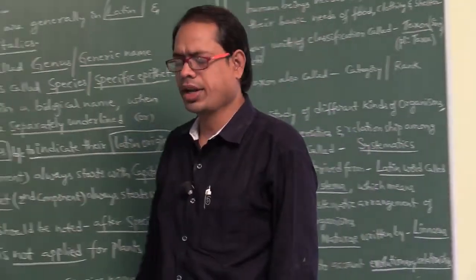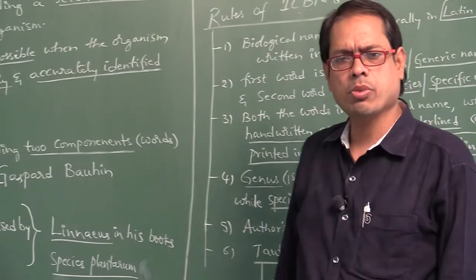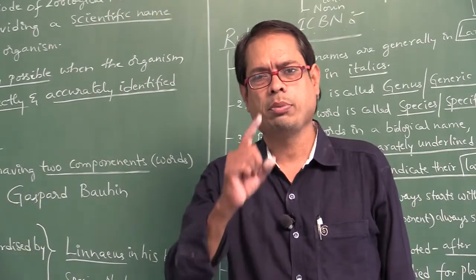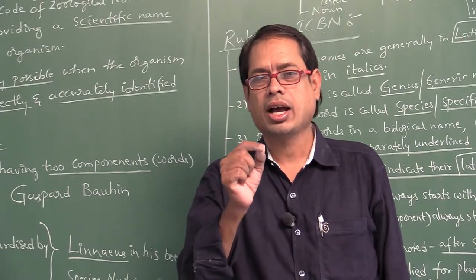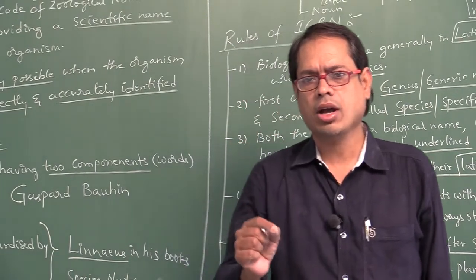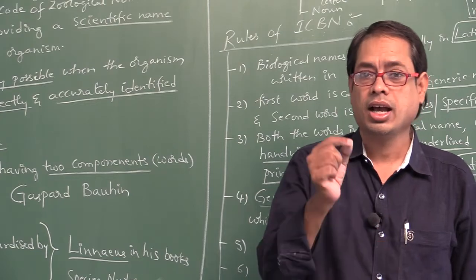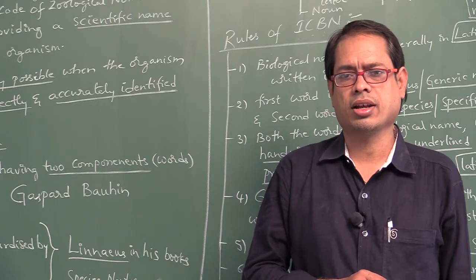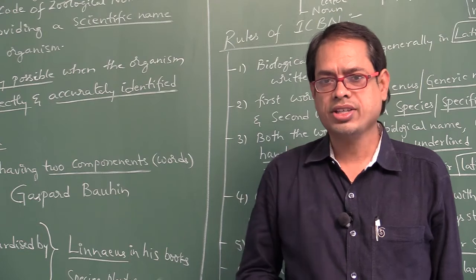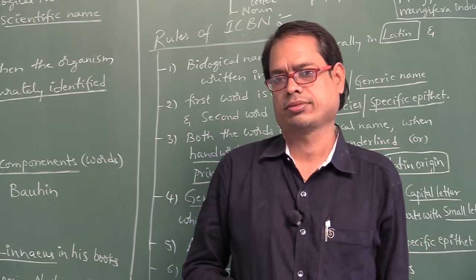A few points I would recall. Identification of plants can be done by BSI. Naming of plants should be done by ICBN. Naming of animals should be done by ICZN. In ICBN, C stands for code and I stands for international.